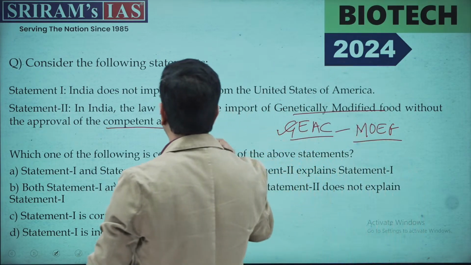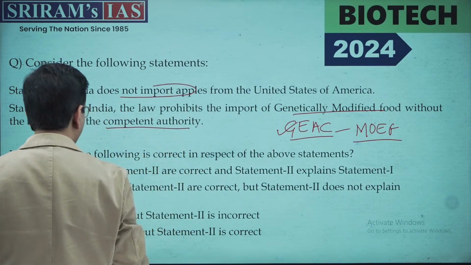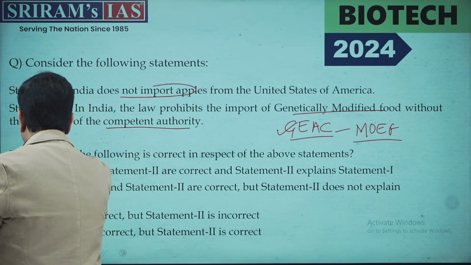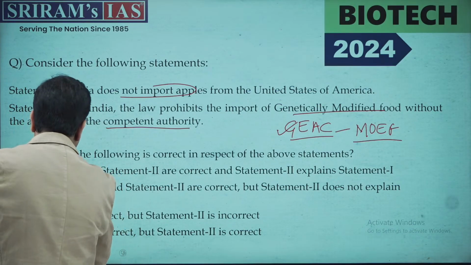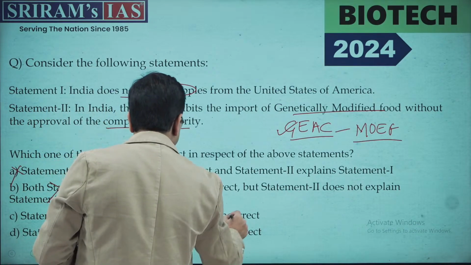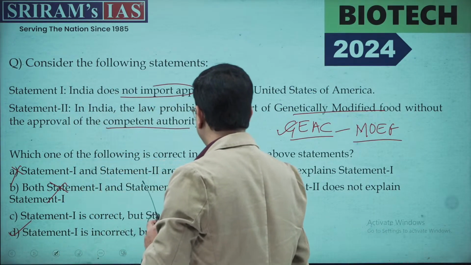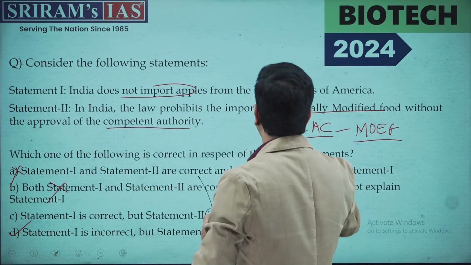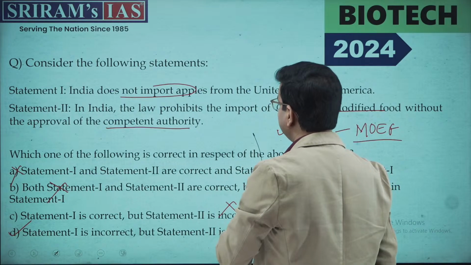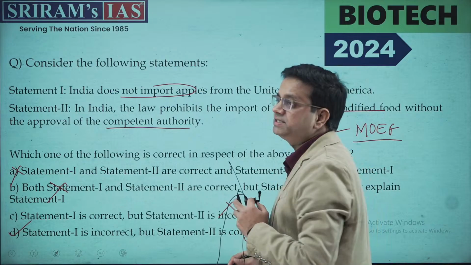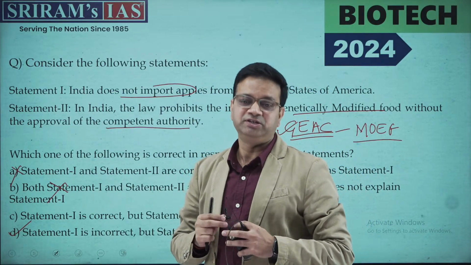So in this, what is the first question? India does not import? Definitely India imports. So the first statement is definitely not correct. Are both statements correct? No. First is correct, second is incorrect? No. D is the correct answer, that first is incorrect and second is correct. Why? Because we have a competent authority known as the Genetic Engineering Appraisal Committee, which functions under the Ministry of Environment, Forest and Climate Change.